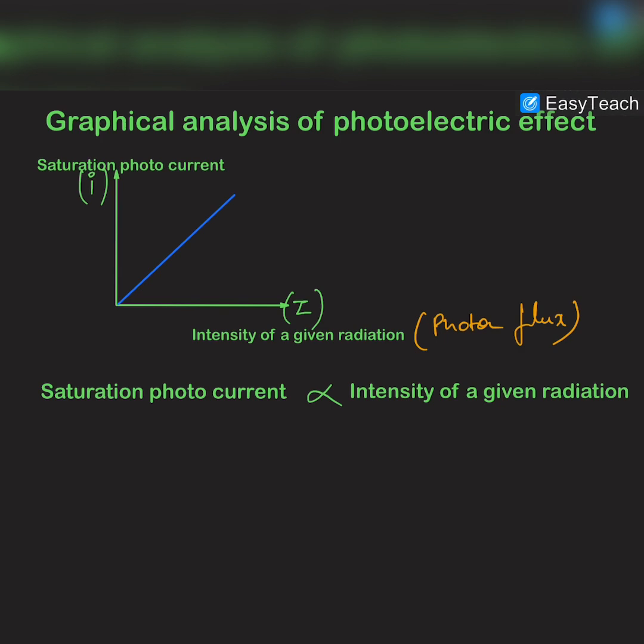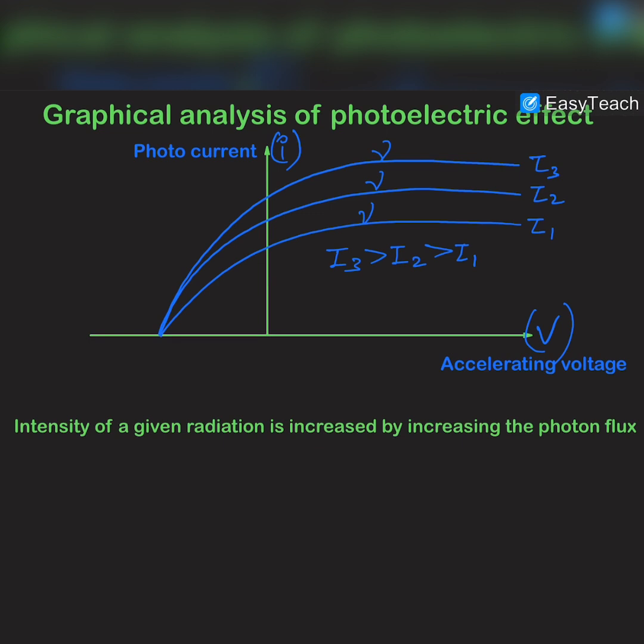So if we are increasing the number of photons incident on a surface per unit area per unit time, then obviously the number of electrons emitted from that surface per unit area per unit time will increase, and the number of electrons emitted per unit time into the charge of any one electron is the saturation photocurrent. So there was a linear relationship between this saturation photocurrent and the intensity of that given radiation. So this was the first graphical observation of the photoelectric effect.